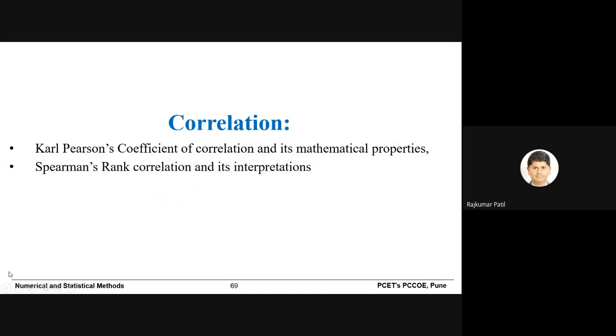So, in this particular lecture, we will see correlation, and this is basically the last point of unit number 5, that is statistics. In that, we will see Karl Pearson's coefficient of correlation and its mathematical properties. And in tomorrow's lecture, we will see Spearman's rank correlation and its interpretation. So as I mentioned, today we will be focusing more on Karl Pearson's coefficient of correlation. It is also called Karl Pearson's correlation coefficient. So you can decide how to pronounce and use the same.